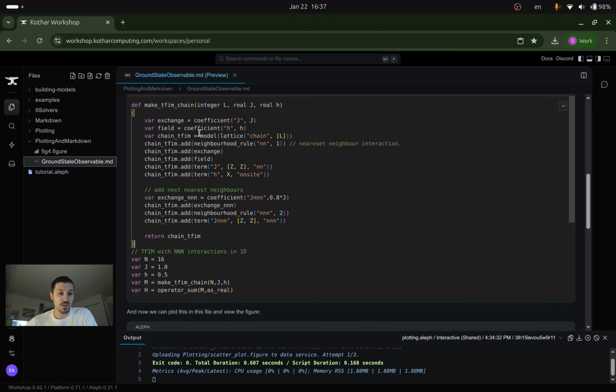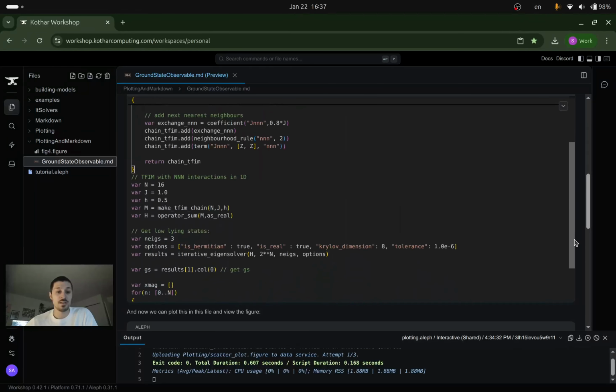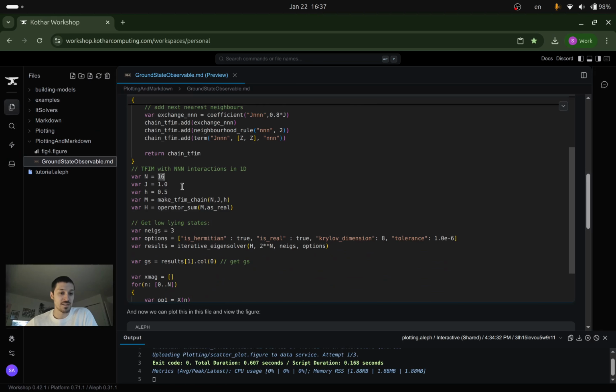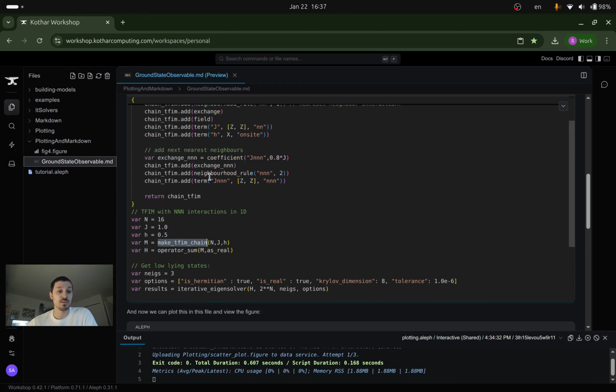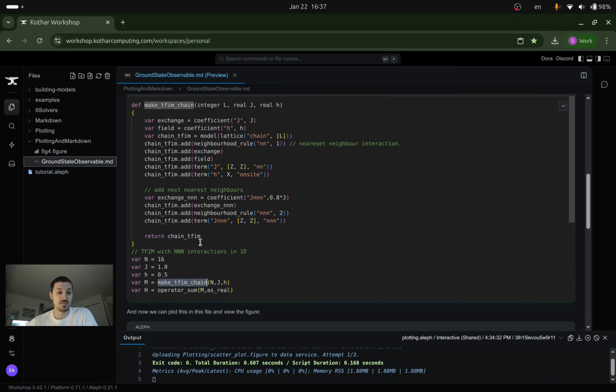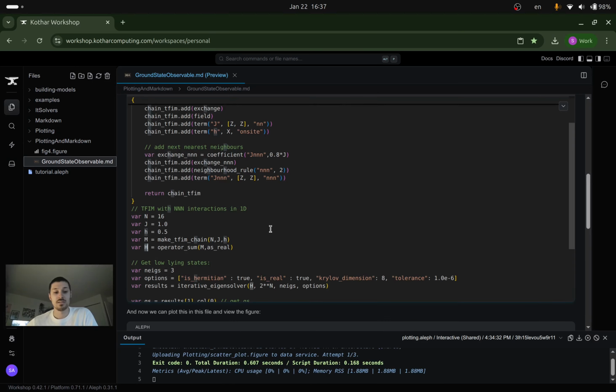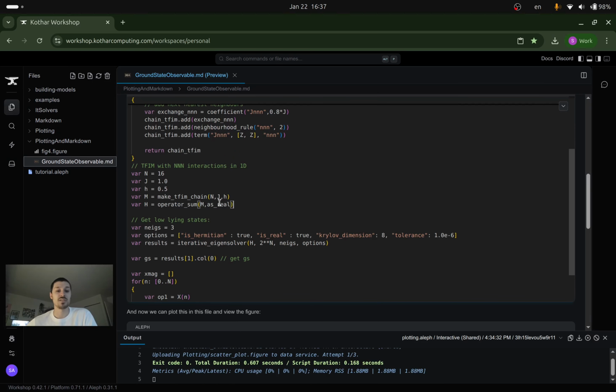In this code block, I make my model, which will have rules that will assemble operator expressions for me. I will then give my system size a number. I will choose an antiferromagnetic coupling, some on-site field. I will make my chain, and then I will convert my model. When I do this, the function returns a model to me, as you can see here. It will create the operator sum once I cast it as a real operator sum.